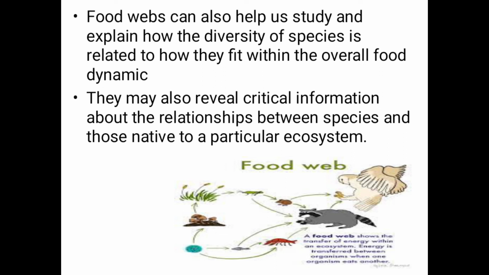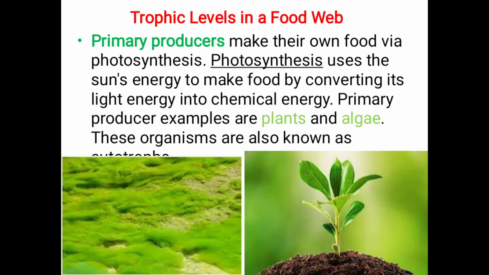And trophic levels in a food web. First one, primary producers. They make their own food via photosynthesis. Photosynthesis uses the sun's energy to make food, converting light energy into chemical energy. Primary producer examples are plants and algae.